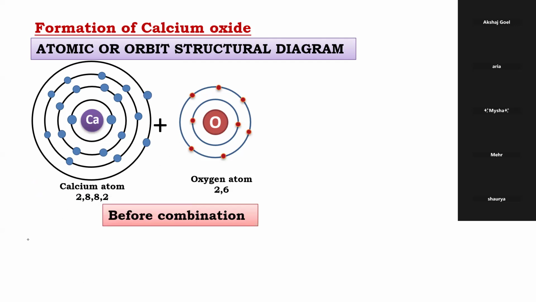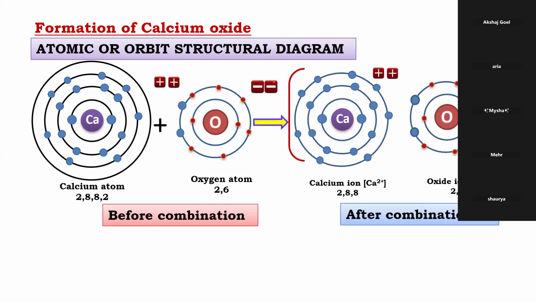So look here. Can you see these 2 electrons are getting transferred? If it loses 1 electron, it develops 1 positive charge. This one loses 2, so 2 positive charge. This will develop 2 negative. Positive and negative cancel and you get calcium oxide. Can you see this? So we have done electrovalency.